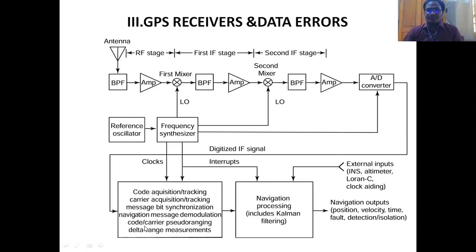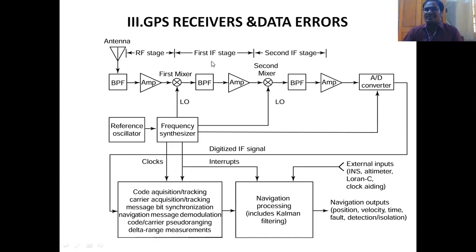So here you can see the block diagram of a GPS receiver. The GPS receiver has the first stage as the RF stage, in which the RF signal is received through the receiving antenna, passed through the band pass filter, amplified and sent to the mixer for the first IF conversion, that is frequency down conversion. If it is not sufficient, it will again down convert in the second intermediate frequency conversion.